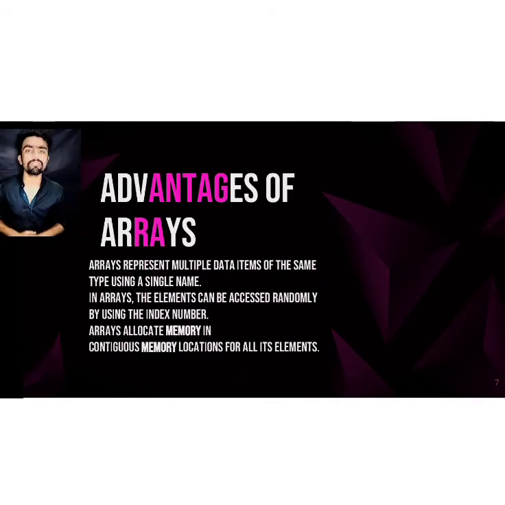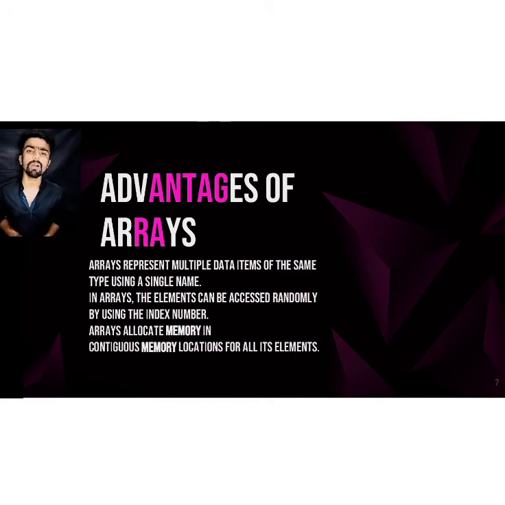So let me define the advantages of arrays. Arrays represent multiple data items of the same type using a single name. In an array, the elements can be accessed randomly by using the index number.